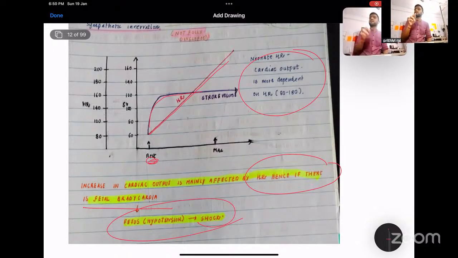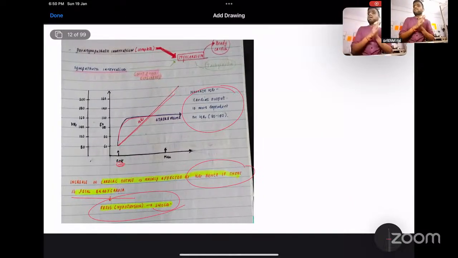Fetal bradycardia is an imminent sign that the child is in prolonged stress which has not been taken care of properly by the physician, because it has been missed. Second, if there is persistent fetal bradycardia, what happens? I already told you, the cardiac output in the fetus depends solely on the heart rate rather than the stroke volume. If you are not going to increase the heart rate, the cardiac output will decrease. The child will go into hypotension and shock, and may die in utero if the child is not delivered immediately. So these are the salient features of the fetal circulation.